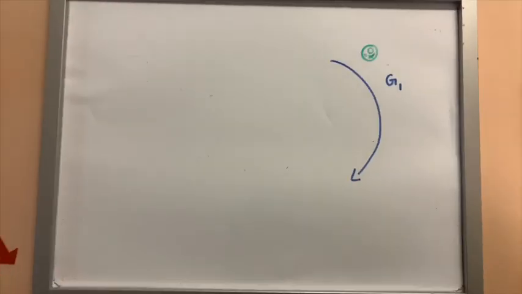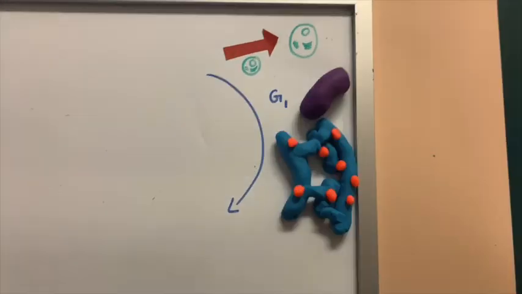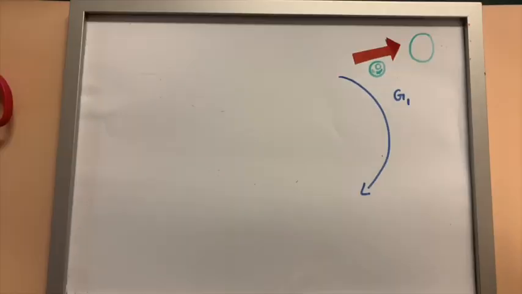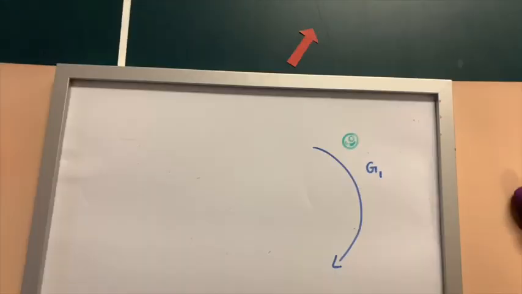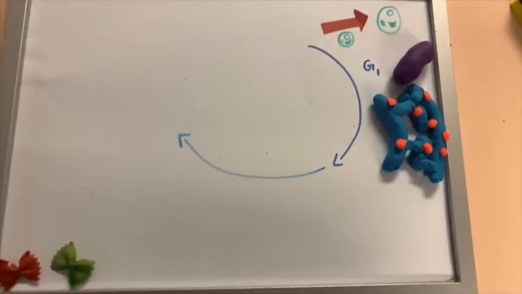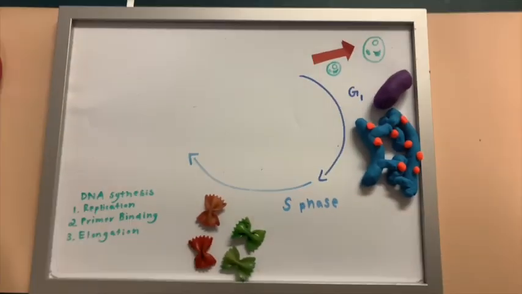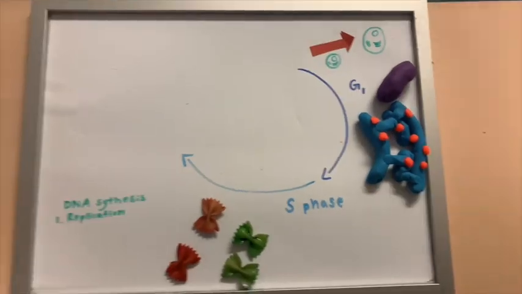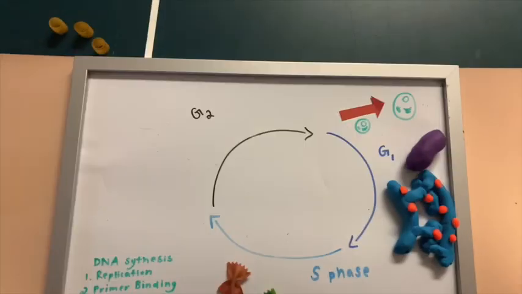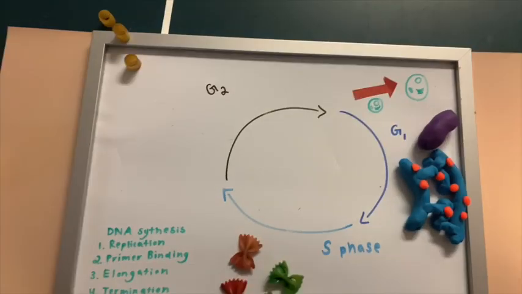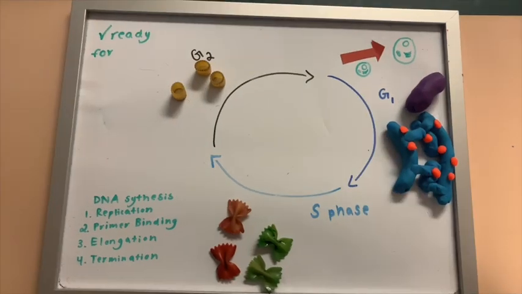Cells do most of their growing during G1. In addition to cell growth, the cell will begin synthesizing proteins, cytoplasmic organelles, and enzymes related to DNA replication. During the S phase, chromosomes are replicated and DNA synthesis takes place. During G2, organelles and molecules required for cell division are produced, and the cell is ready to enter mitosis.